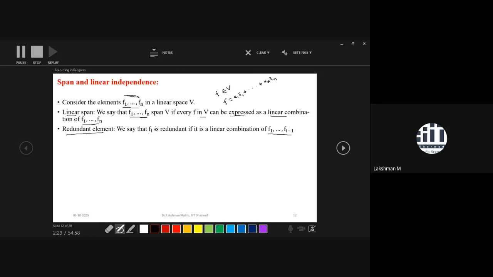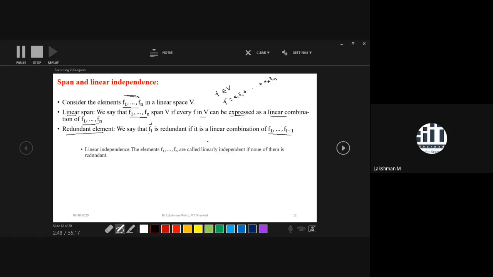Then we can say that fi is redundant, because it is dependent on the previous i minus one elements. So it brings dependency, and we need to remove it in order to get a linearly independent set.